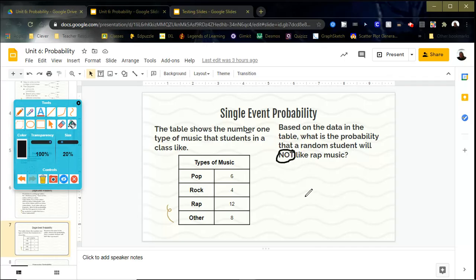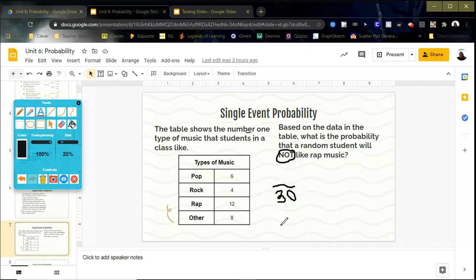Okay, so there are 2 ways that you can do this. You can figure out the probability of what it is for rap music and then subtract it, or you can add up all the rest of them and then do it that way. I'm going to add up all the rest of them. So first, okay? But first I need to find the total. So I have to add all of these together. 6 plus 4 is 10. 10 plus 12 is 22. And 22 plus 8 is 30. So I'm going to put a 30 on the bottom.